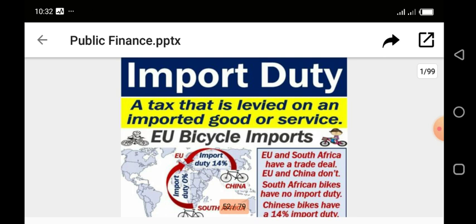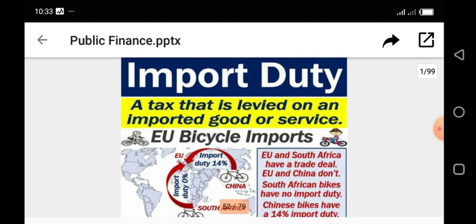But the same relationship is not permitted in a relationship between China and the EU. Take note of that: South Africa bikes have no import duty between the European Union and South Africa. But if China has to import the same bicycle to any of the European nations, they are to pay 14% duty on such bicycles that will be imported into any European nation.